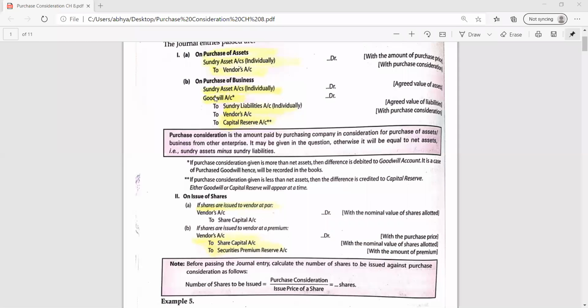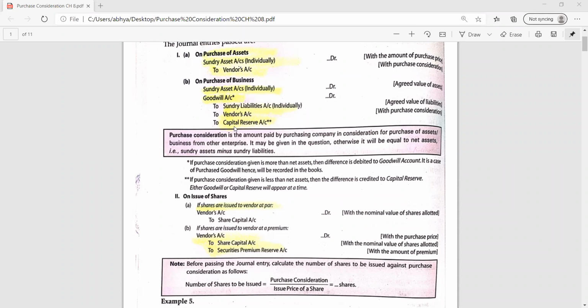Now these two extra accounts are there, goodwill and capital reserve. These are two extra. But remember that out of these two, there will be only one account, either goodwill or capital reserve. Goodwill means suppose your business value is 5 lakh. Business value, it means we are ready to purchase your business in 5 lakh. But the assets are of rupees 4 lakh.